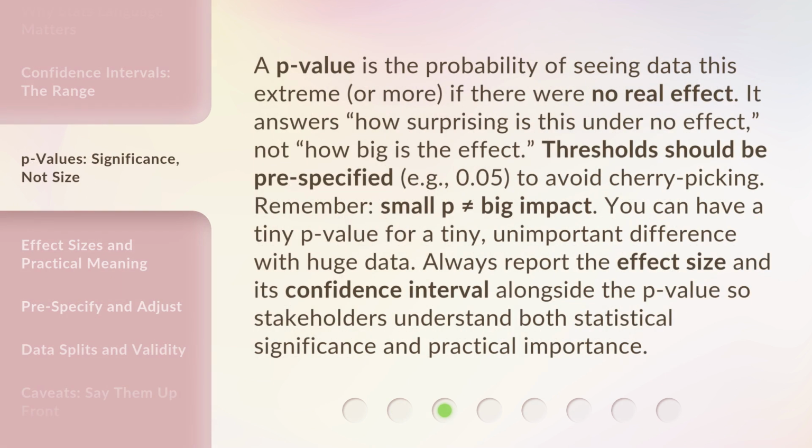A p-value is the probability of seeing data this extreme or more if there were no real effect. It answers, how surprising is this under no effect? Not, how big is the effect? Thresholds should be pre-specified, e.g., 0.05, to avoid cherry-picking. Remember, small p does not equal big impact. You can have a tiny p-value for a tiny, unimportant difference with huge data.